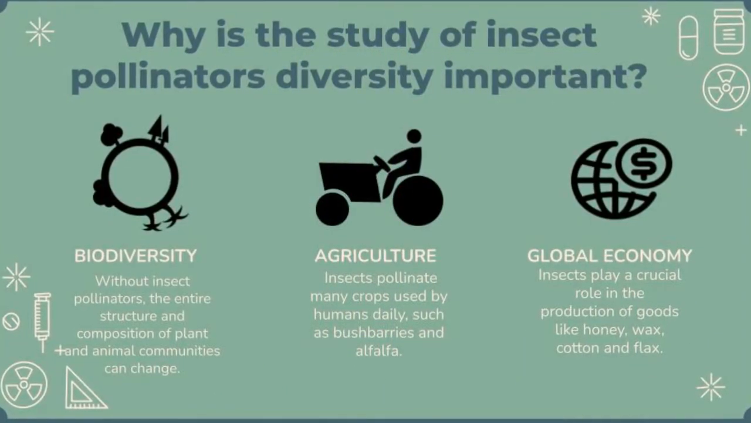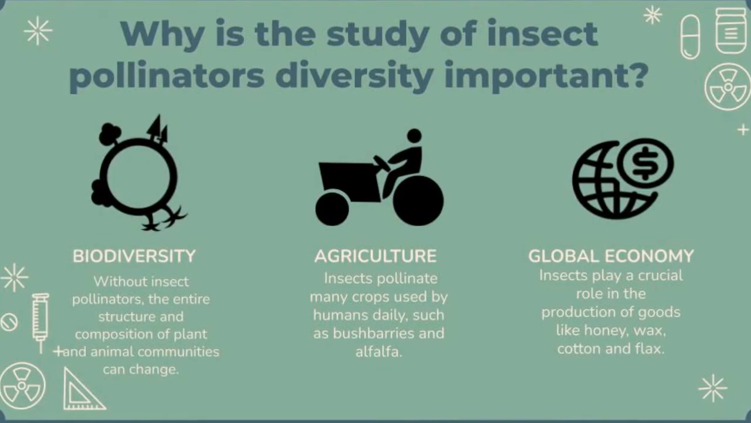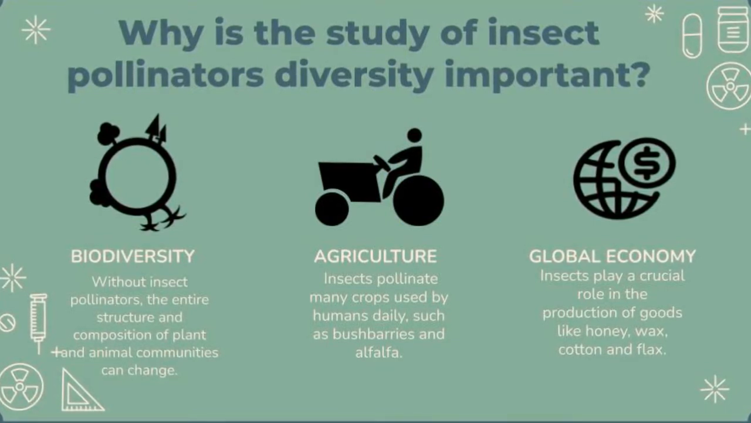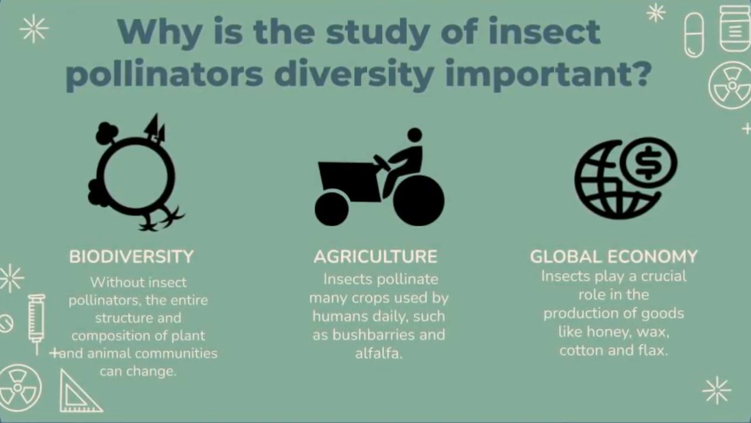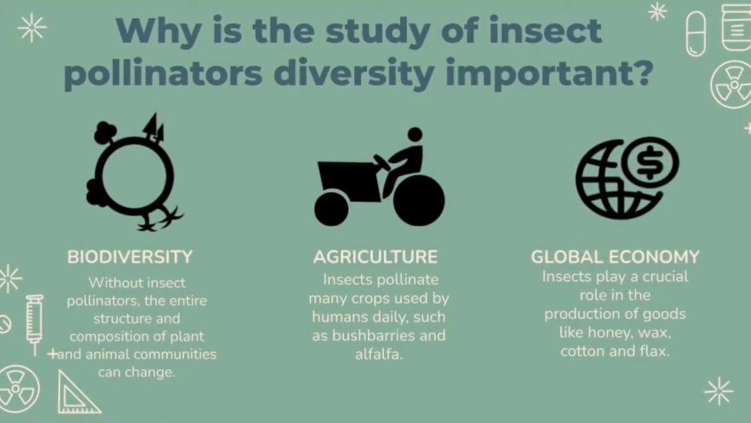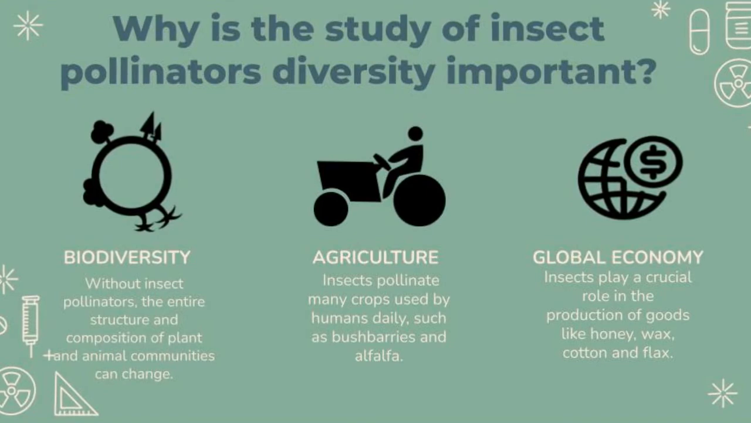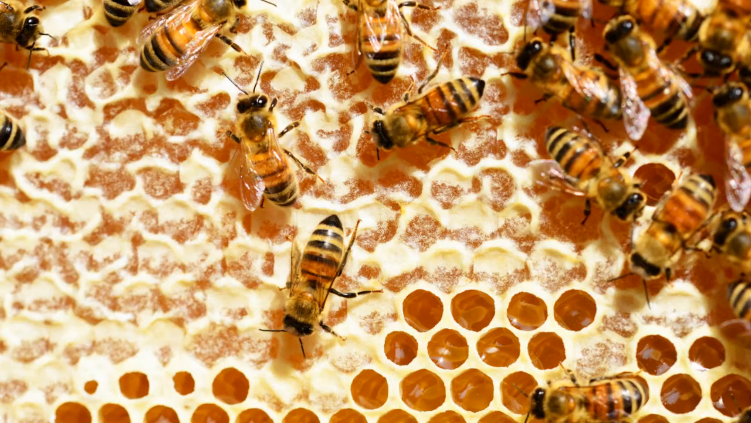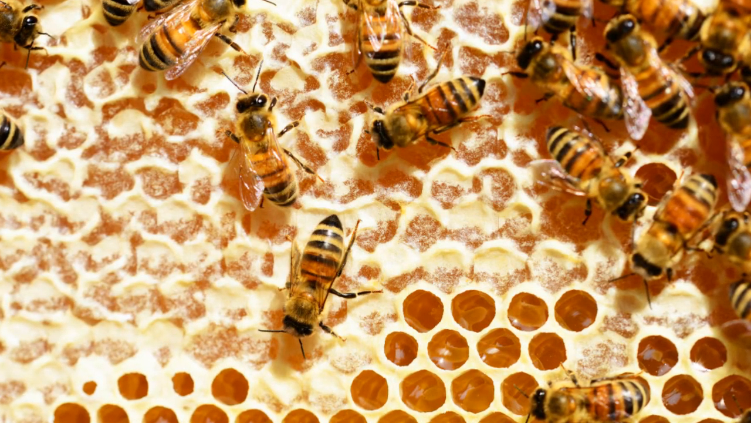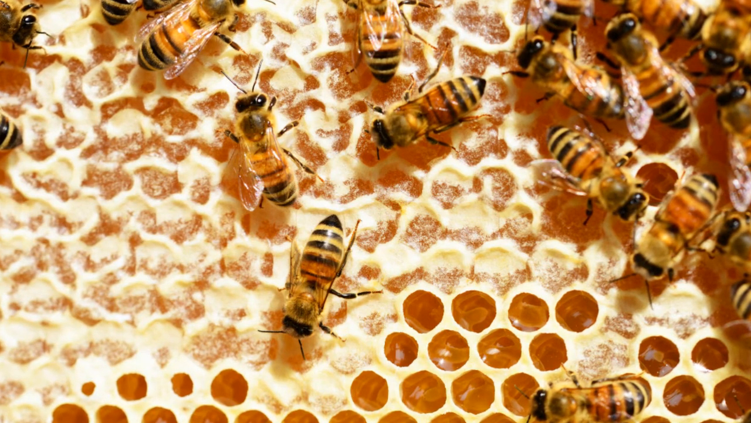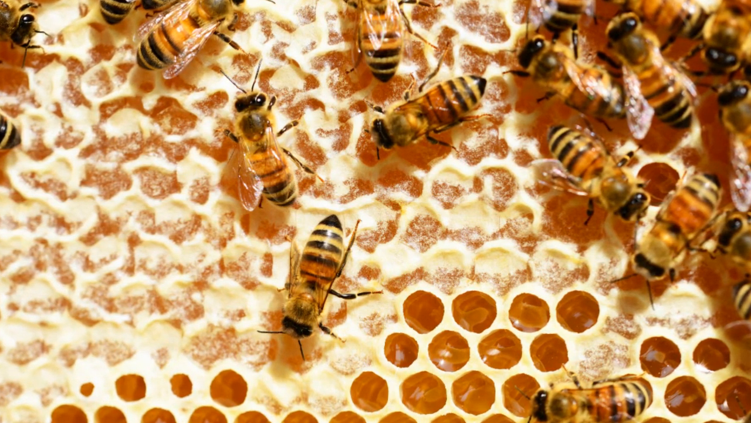The second reason why insect pollinators are so important is because of their role in agriculture. Insects pollinate many crops that we use daily, both as food or medicine, like alfalfa or orchard fruits. Can you imagine a life without apples and mangoes? But insect pollinators are not only important in agriculture. Their impact goes well beyond pollinating crops.